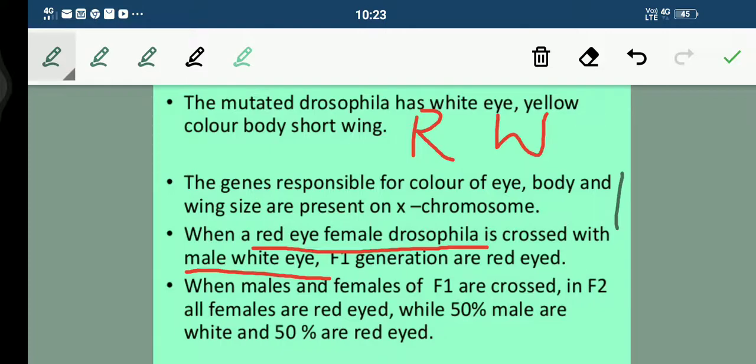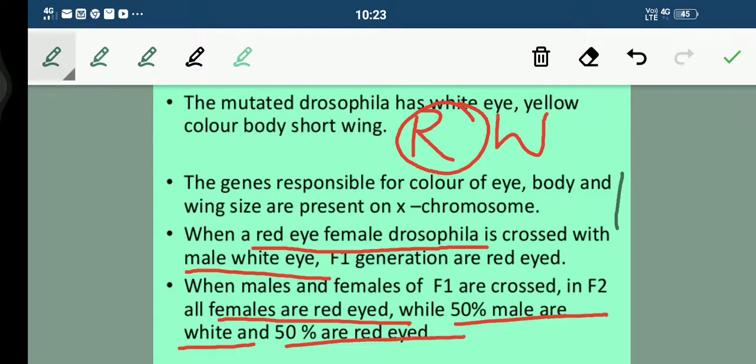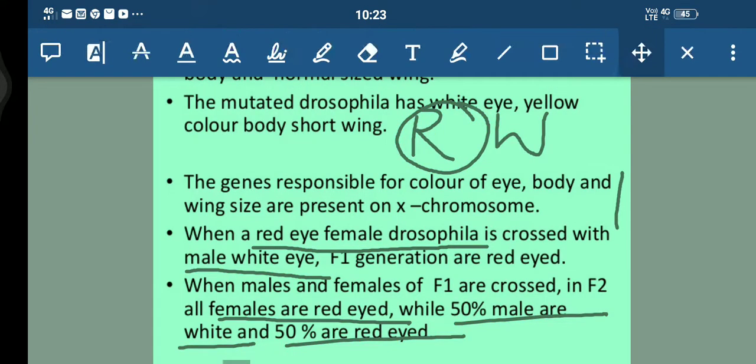The F1 generation was completely red-eyed. Fine. So we can say that red is dominant. And when males and females of F1 are crossed, in F2 all females are red-eyed, while 50% of males are white and 50% are red-eyed.